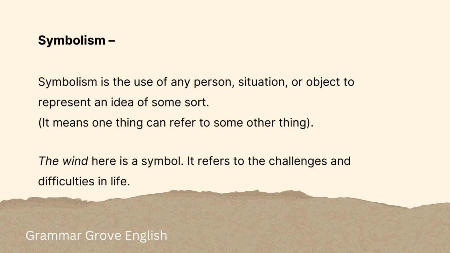And lastly, we have symbolism. Symbolism is the use of any person, situation or object to represent an idea of some sort. It means one thing can refer to some other thing. The wind here is a symbol. It refers to the challenges and difficulties in life. It symbolizes the adversities that we go through in our lives.